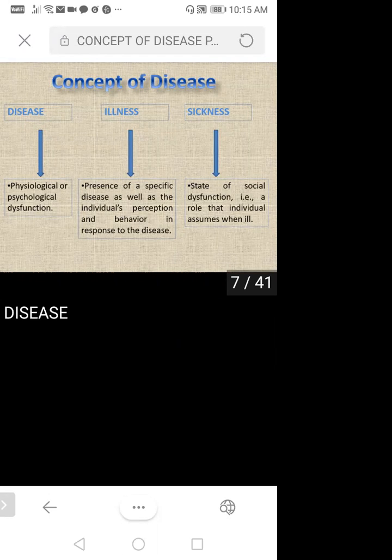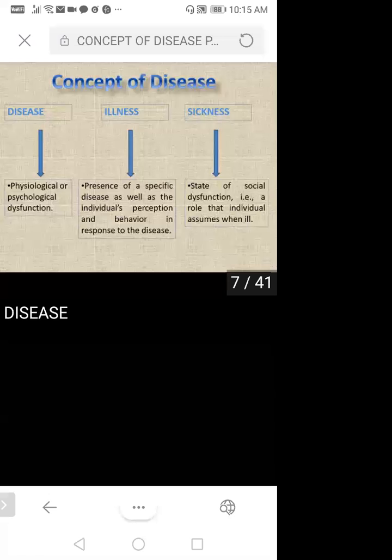So illness means suppose you have some disease, and with that, what is your perception and how are you going to behave. If you have strong willpower, nobody may be able to find out that mentally you are behaving differently from your daily routine.